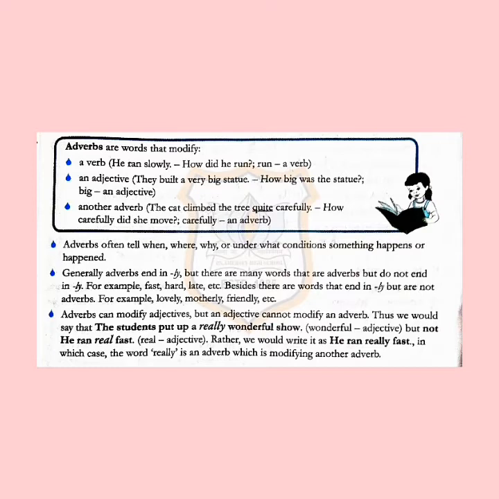It modifies a verb. For example, he ran slowly. Here, it modifies the verb ran. Second, an adjective. They built a very big statue. How big was the statue? Big. So big is an adjective. So here it modifies an adjective. Next, another adverb. The cat climbed the tree quite carefully. How carefully did she move? Carefully. An adverb. So an adverb modifies a verb, an adjective, and another adverb.